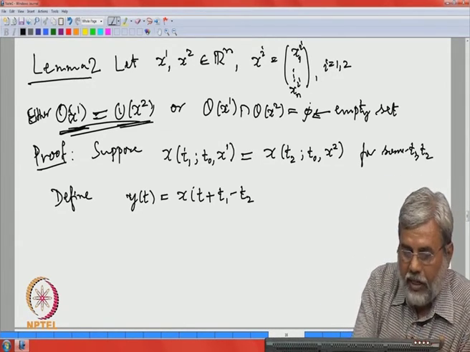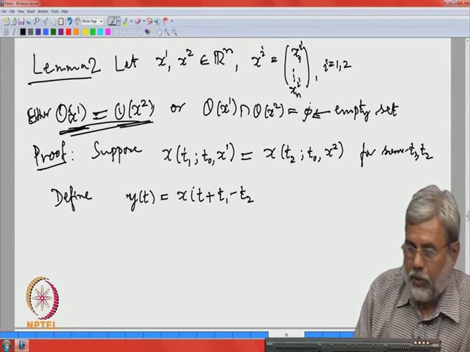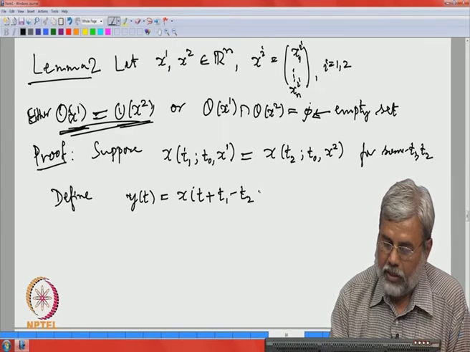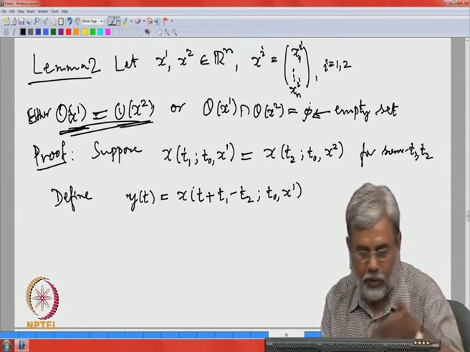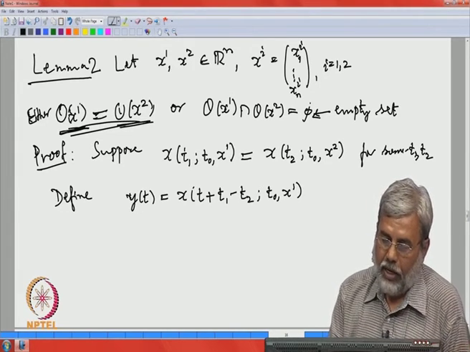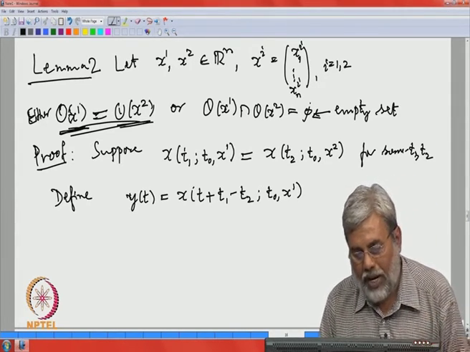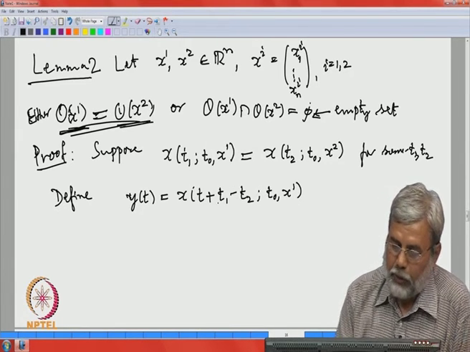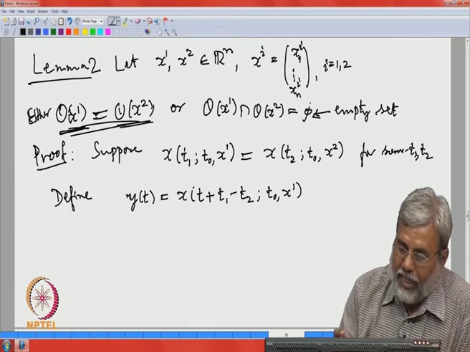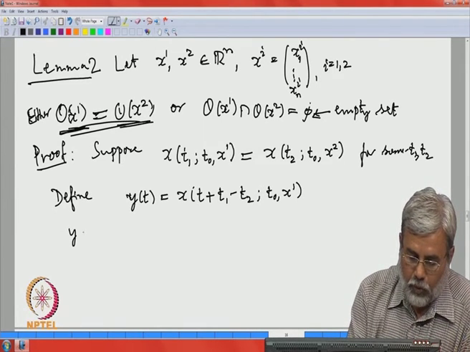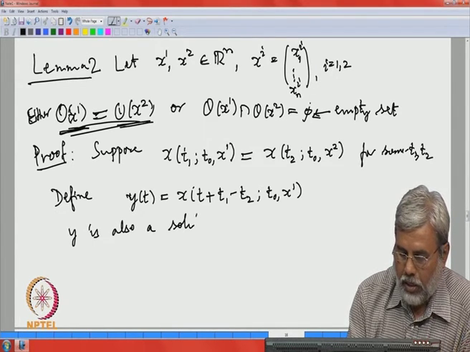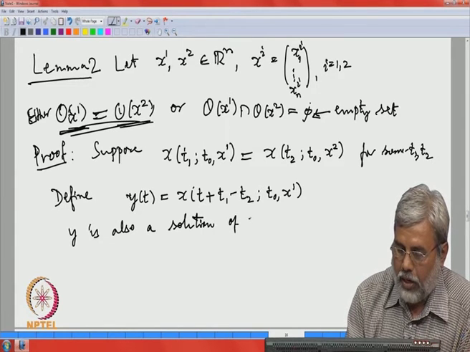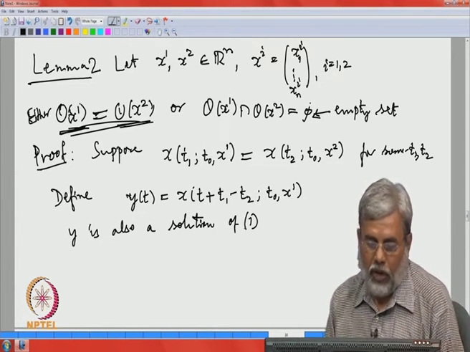Then I would like to conclude that the orbit through x 1 and the orbit through x 2 are the same. Let me take this solution. Maybe I should have called it x 1, but that is fine. Now by Lemma 1, I am just translating by t 1 minus t 2, so this y of t is also a solution of system 1.